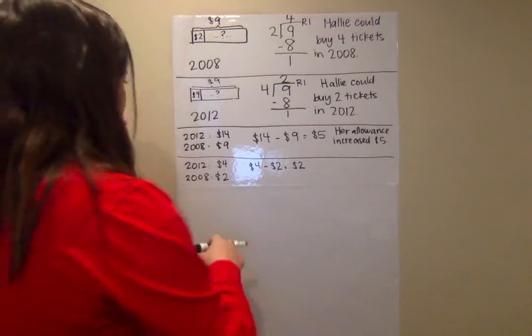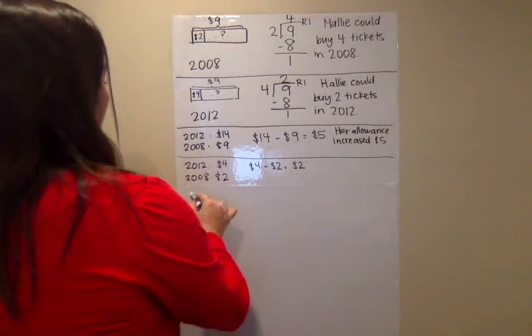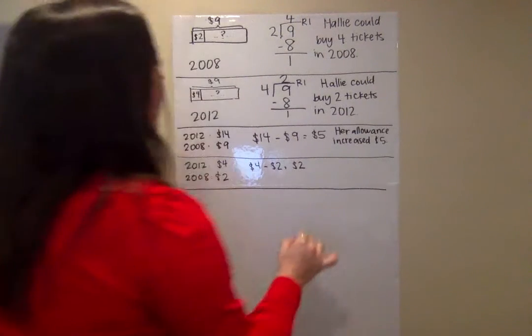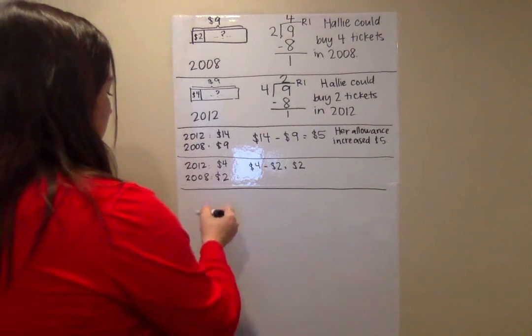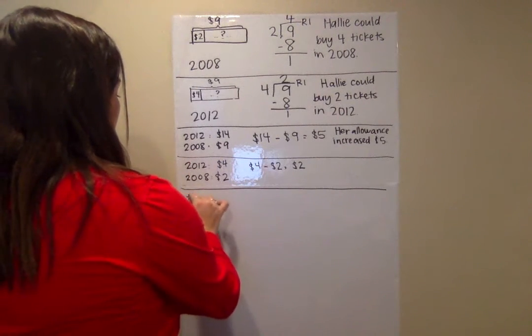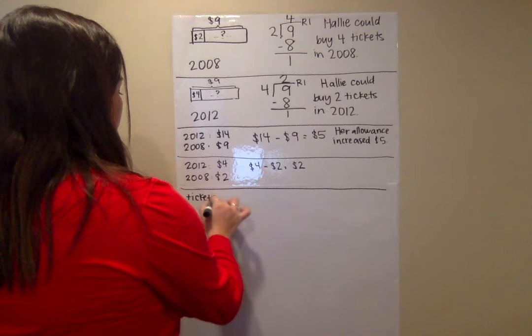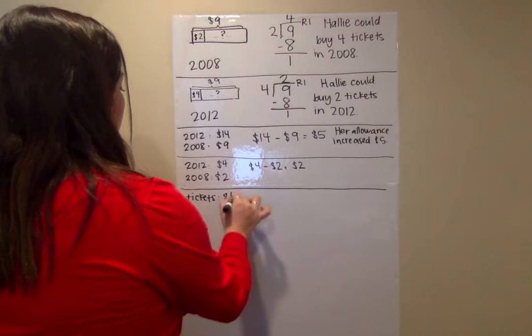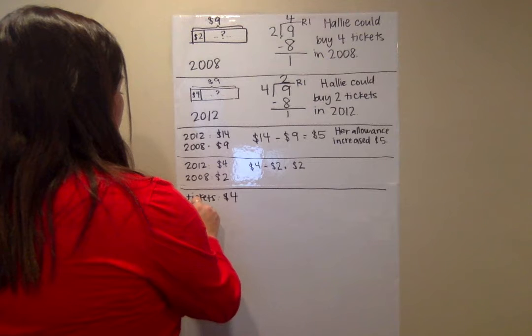Let's think. Tickets are $4. She needs to be able to buy at least 4 tickets.